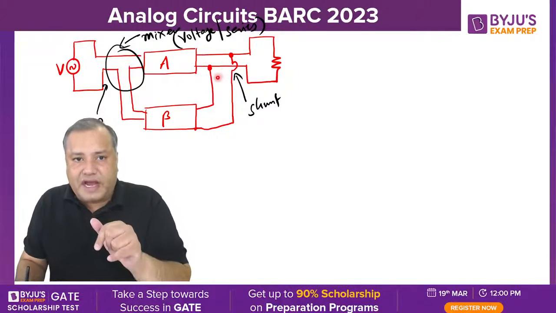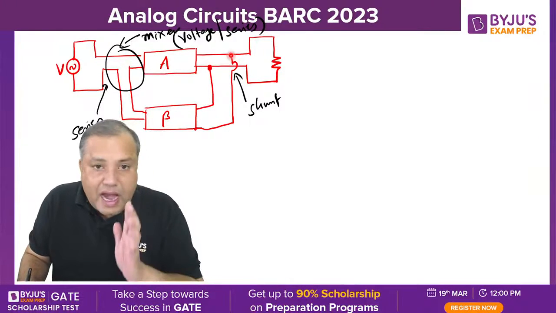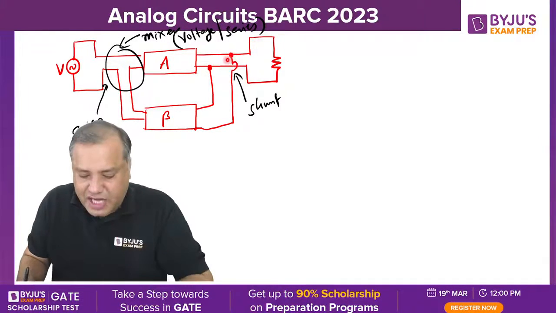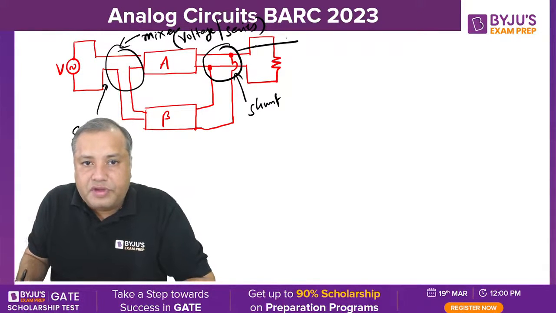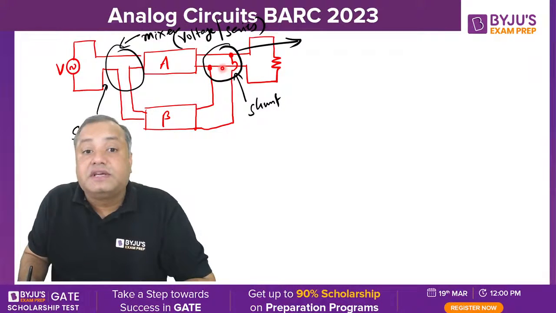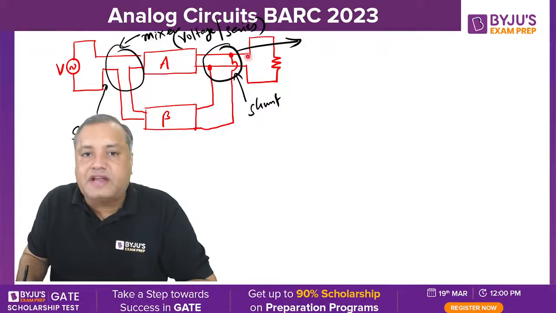At the output side, if you can see, there is a shunt type of connection. So this shunt type of connection represents shunt sampling. What type of sampling is it? At the output side, we are sampling the output and providing it to the feedback circuit.